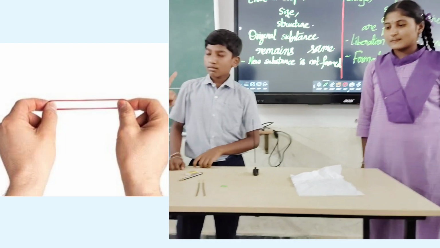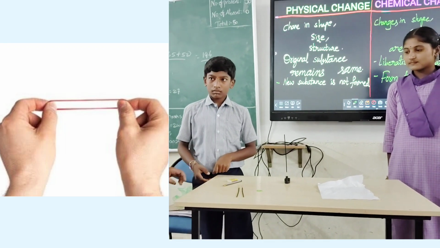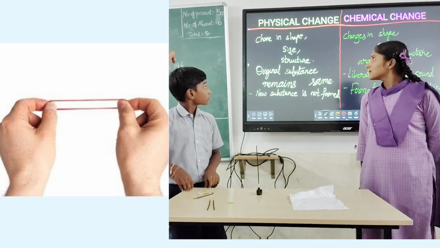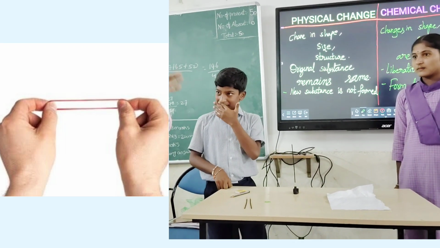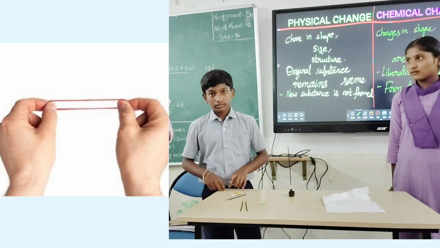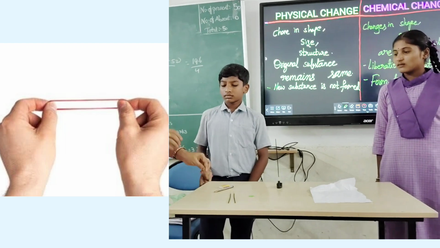Today, these two students are going to explain about physical and chemical change. What we have learned is that in a physical change, there is a change only in the shape, size and structure of that object, and the original material, whatever it is, remains the same.